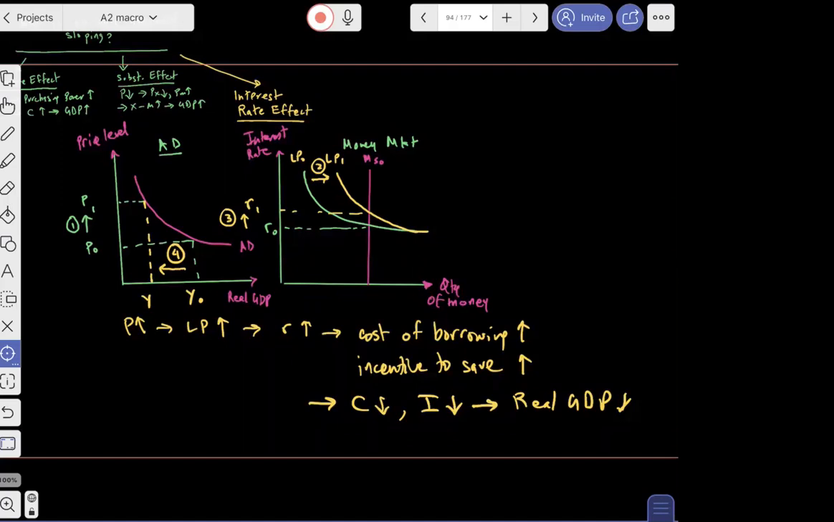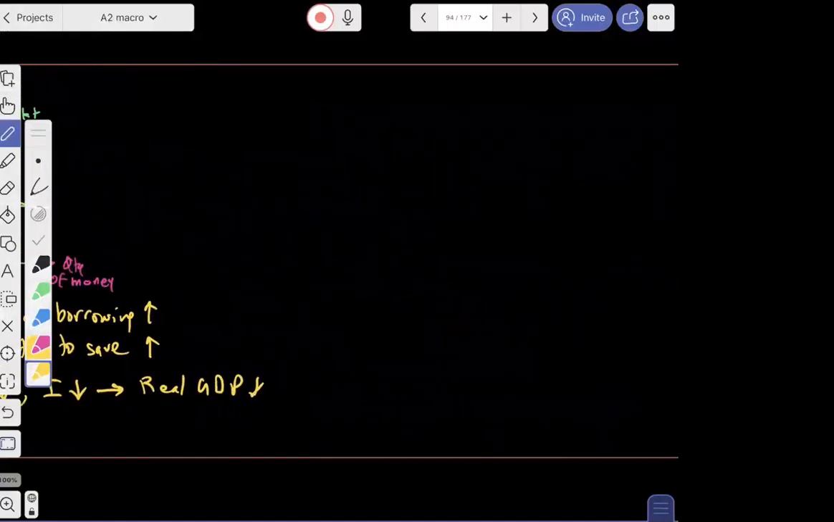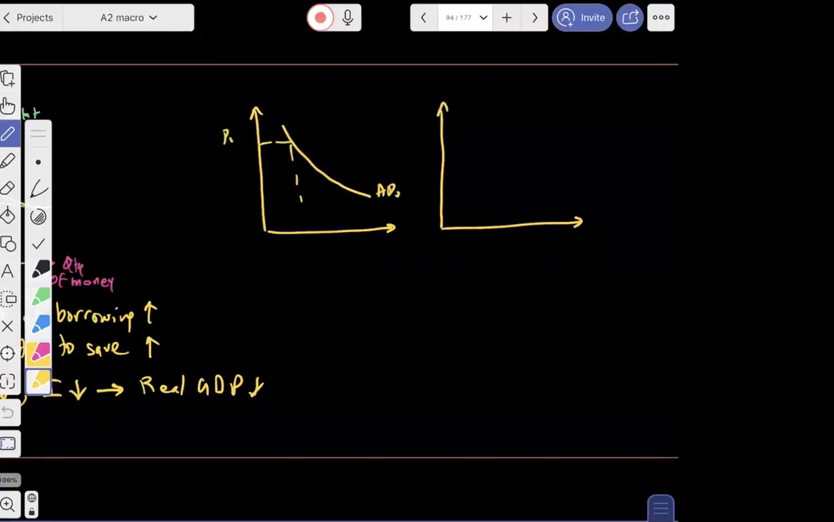Okay. What if the price level was falling? Let's just do the case of the price level going down, so that it also becomes clear. So the price level is going down from P0 to P1.